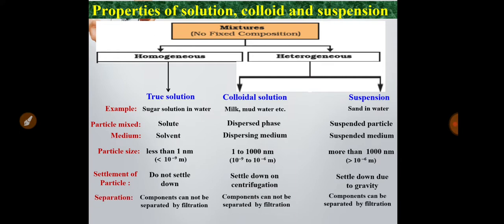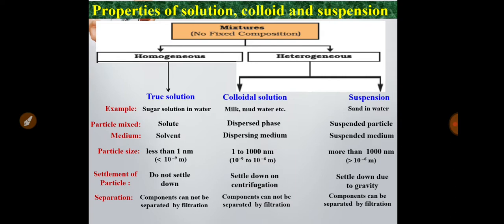The next point is separation. If you want to separate the particles from the medium, the normal filtration process is used to separate the suspended particles from the suspended medium in case of suspension.